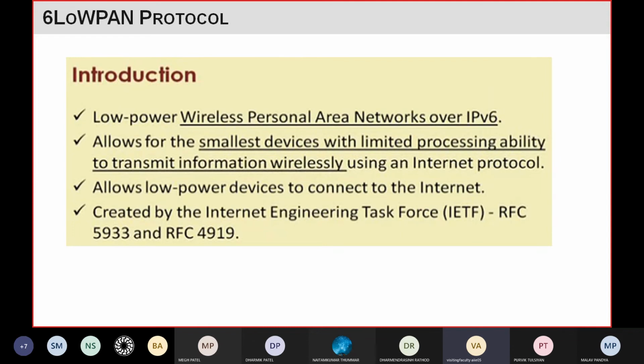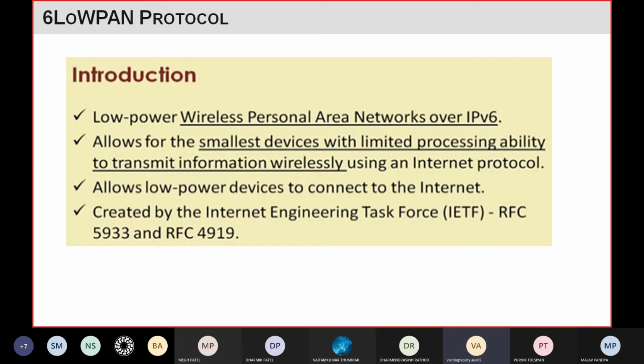And definitely it will work wirelessly, so when you have an application that transfers data wirelessly, you will use this protocol, and it will transfer the data using Internet Protocol version 6, IPv6. Also this protocol is used wherever you have low power applications.